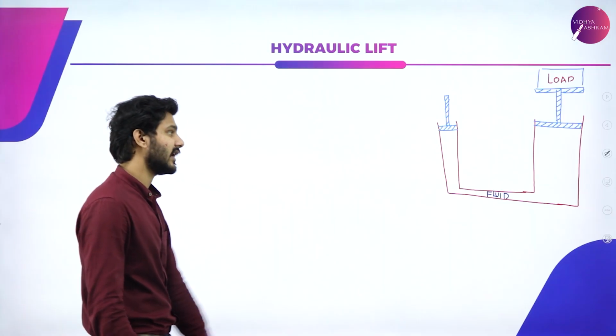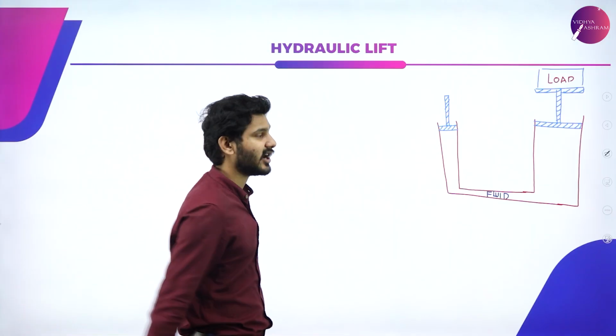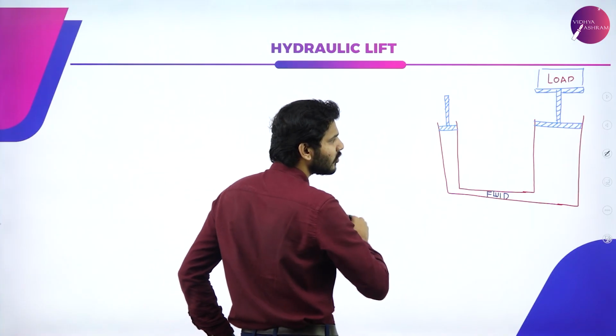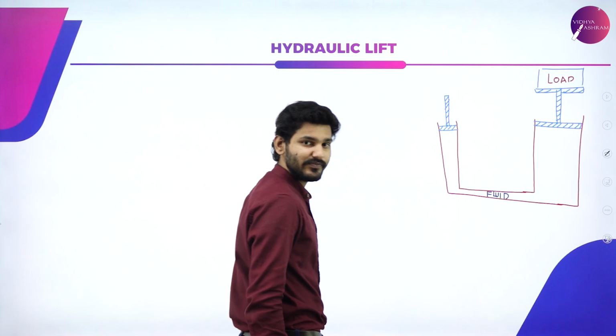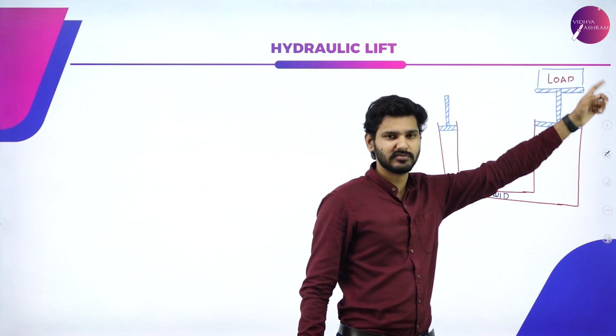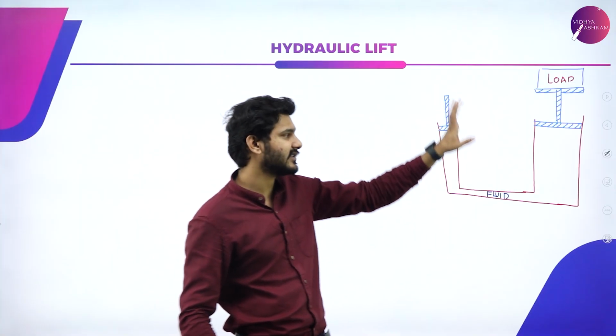So let's see that. First I have an equipment here, which is nothing but the hydraulic lift. Here I have two pistons. This is piston number 1 and this is piston number 2. In piston number 2, I have placed a load. Let it be a car, a bike, or any load you want. Okay, it is placed there.